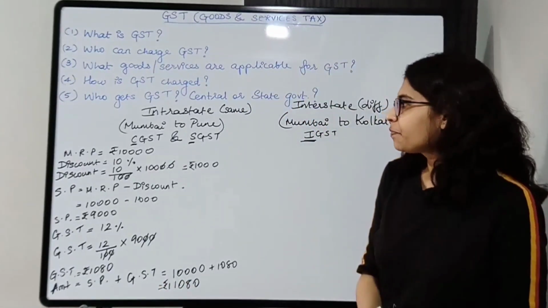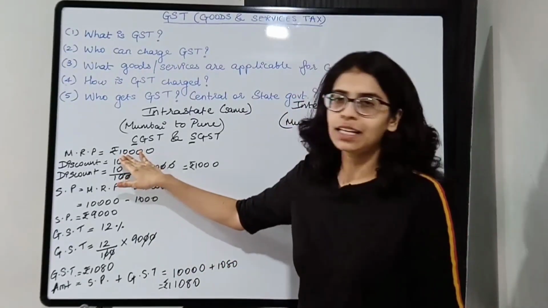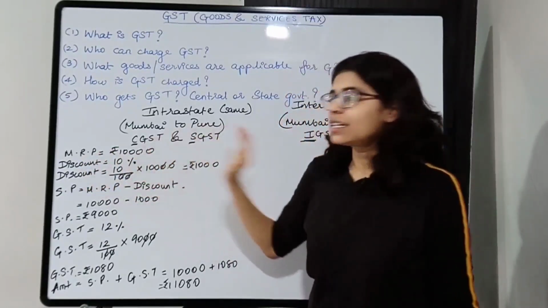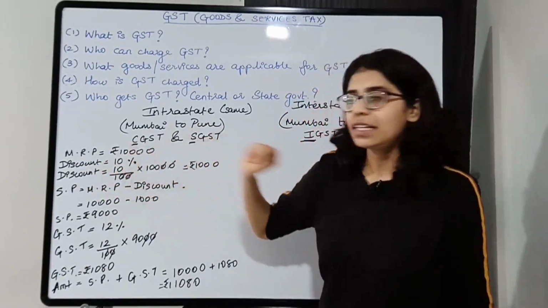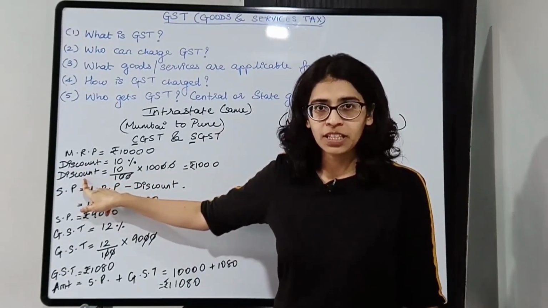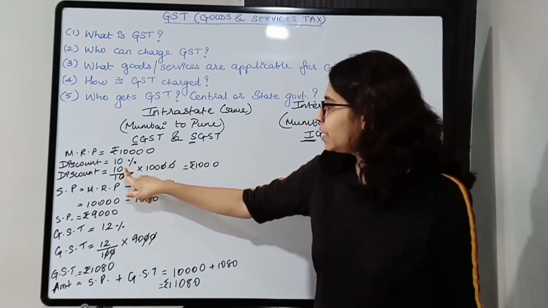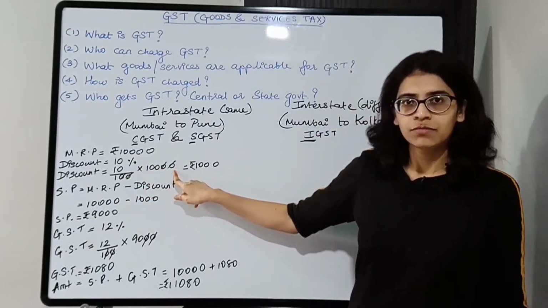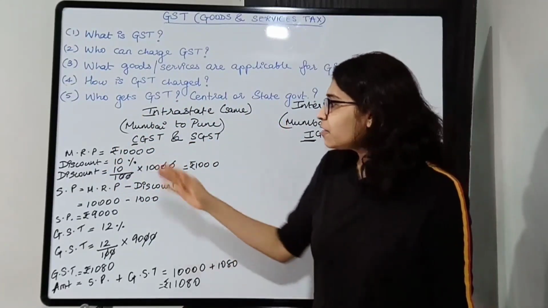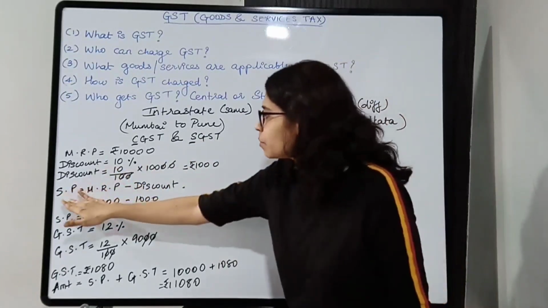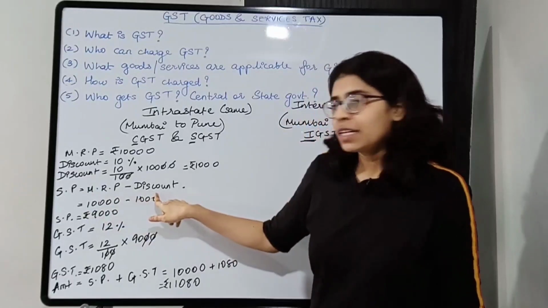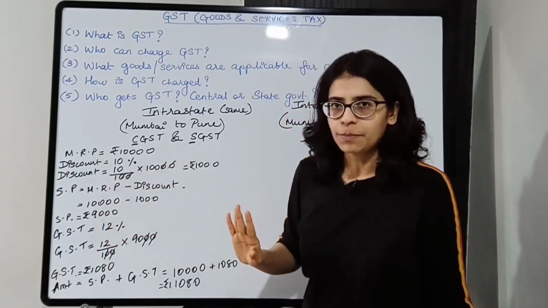I'll repeat. There is a mobile seller. He is selling the mobile within the same state. Alright, and MRP is 10,000, discount is 10%. Now you need to find the discount first. It is given in the form of a percentage. So 10% of 10,000 will be 10 upon 100 into 10,000. Alright, you will calculate discount on MRP. Okay, and if there is no discount, then selling price is equal to MRP. Alright. So selling price will be MRP minus discount, so that will be 9,000.